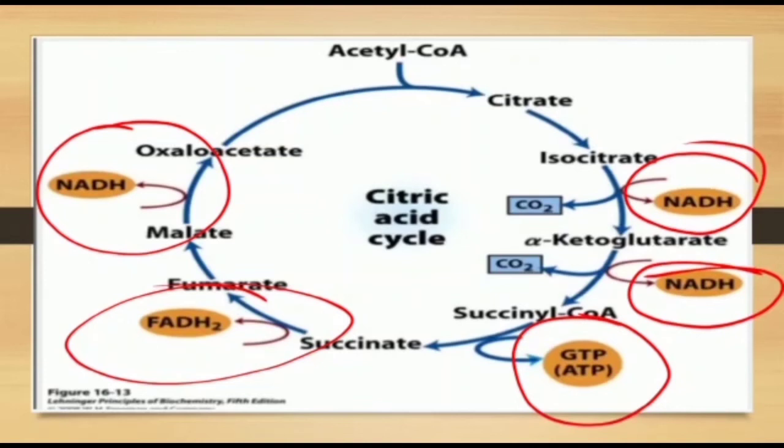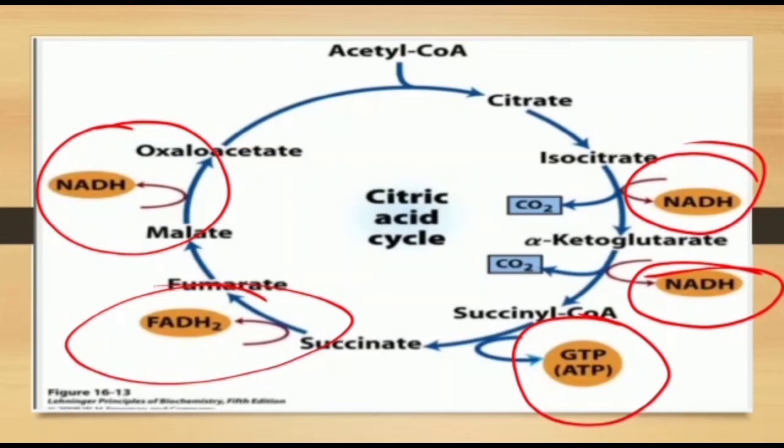Succinyl CoA is converted to succinate. During that time the phosphorylation reaction occurs and GTP is formed, and succinate is converted to fumarate. During that reaction 1 FADH2 molecule is produced.